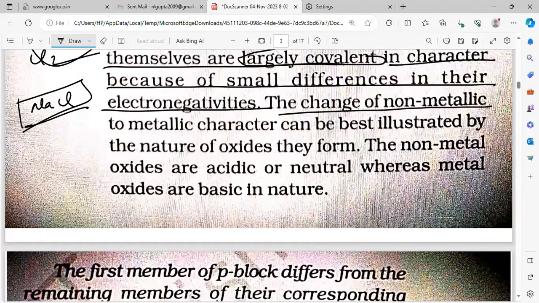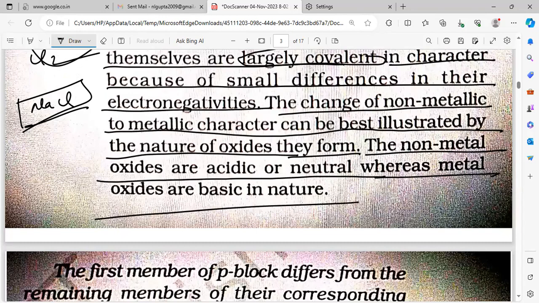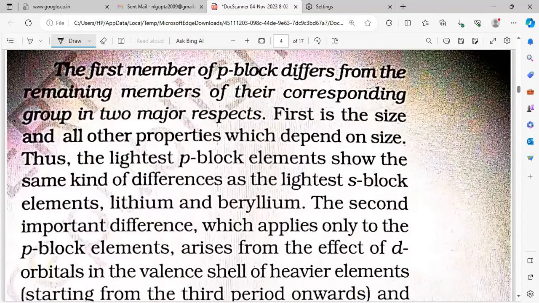The change of non-metallic to metallic character can be best illustrated by the nature of the oxides they form. So non-metals form acidic oxides and metals form basic oxides. The non-metal oxides are acidic or neutral, whereas metal oxides are basic. Now see, this is the NCERT book only.